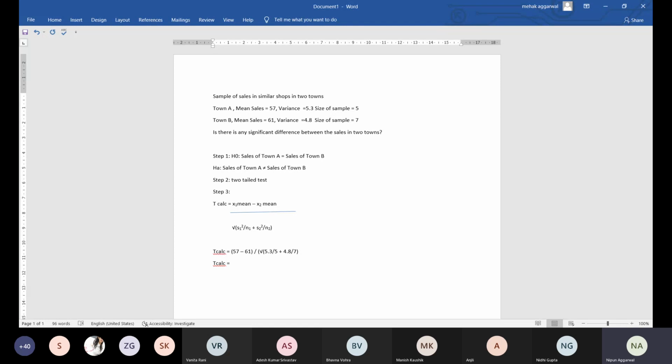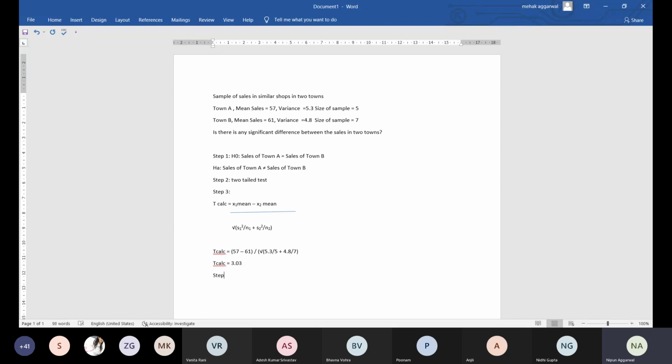So 3.03 is the answer. Fine. So T calculated: here we ignore the negative sign, sir. You have to ignore the negative sign because area is always the probability, so it is always positive. Okay, so the value comes 3.03.